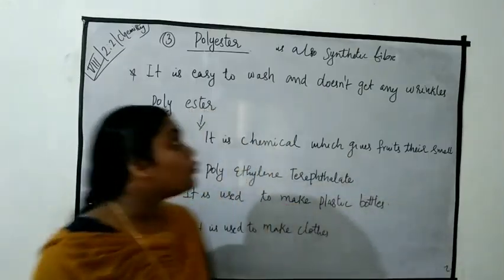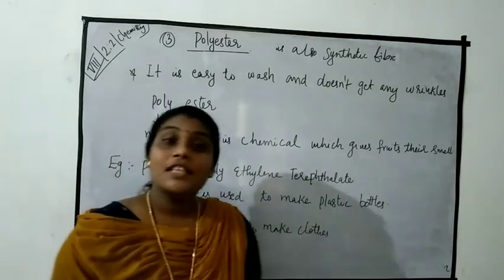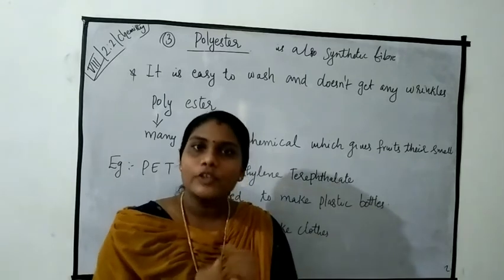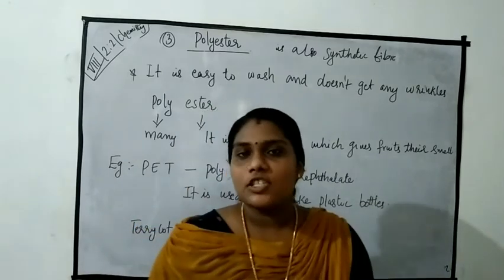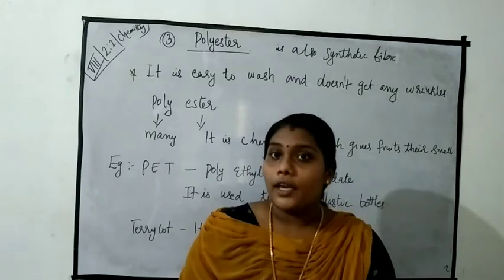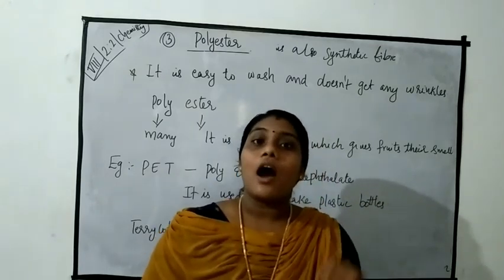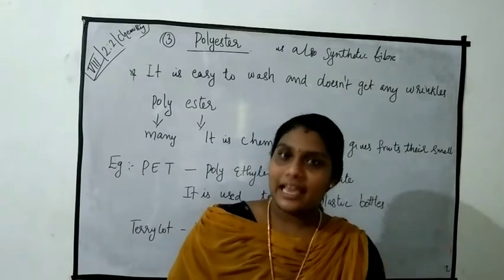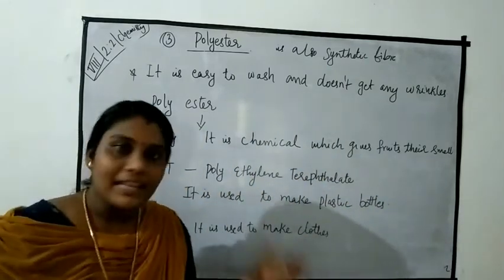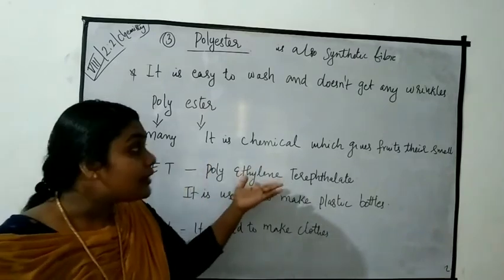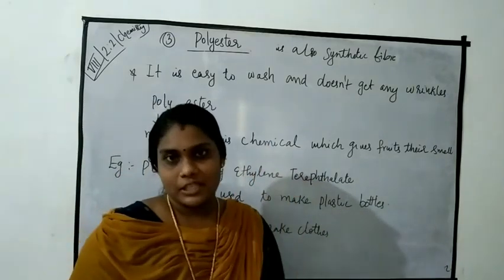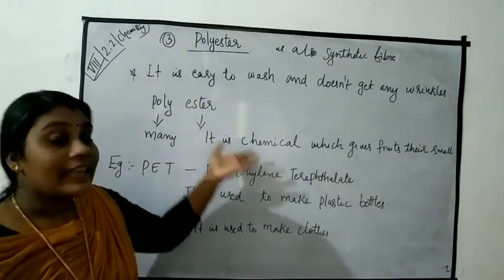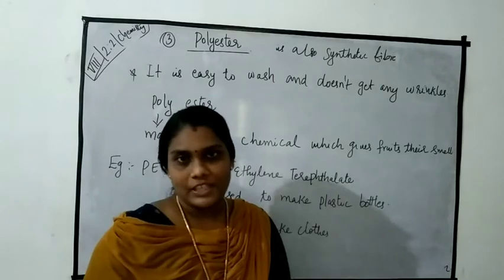Okay students, the next one is polyester. Polyester is also a synthetic fiber. It is very easy to wash and does not get wrinkles. Polyester is made from two words, poly and ester. Poly means many, ester means a chemical which gives fruits their smell.